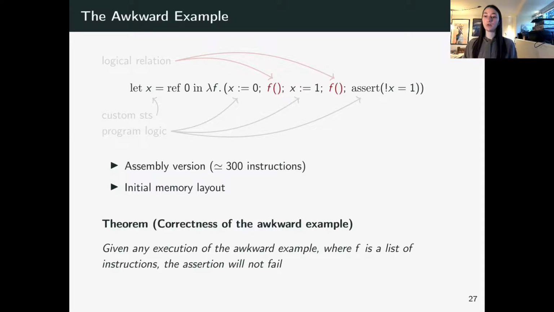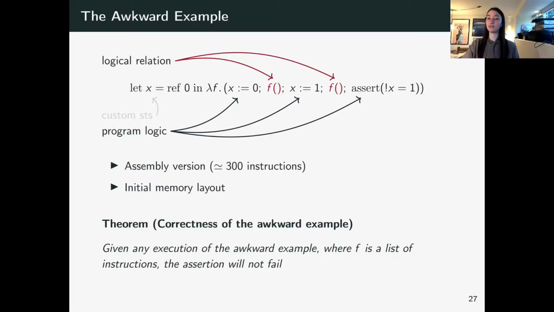So first, there are known parts of the code. We need to step through that using our program logic. So this is sort of the simple part. We just step through instructions. Next, we need to reason about the unknown function f, and for that we use the logical relation. So whenever we hand over control to f, we use the logical relation to reason that indeed it is safe to execute.